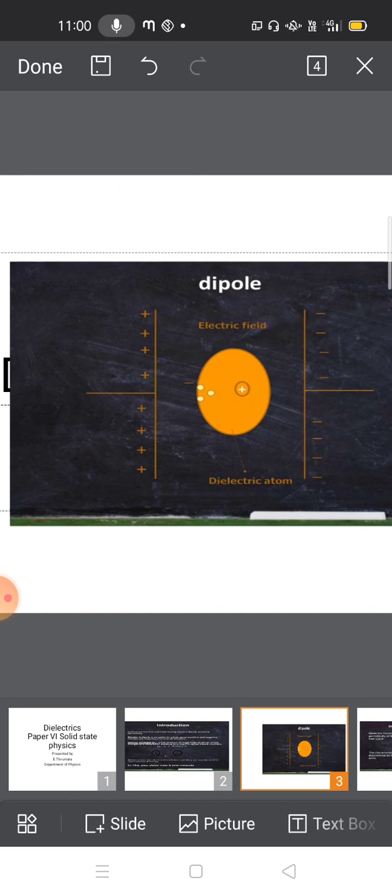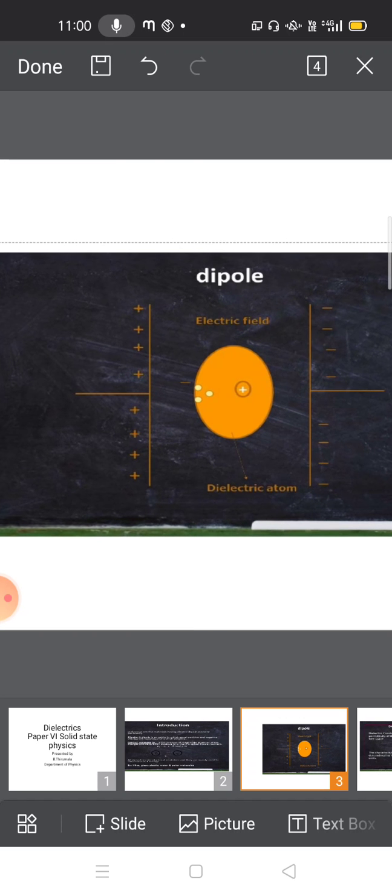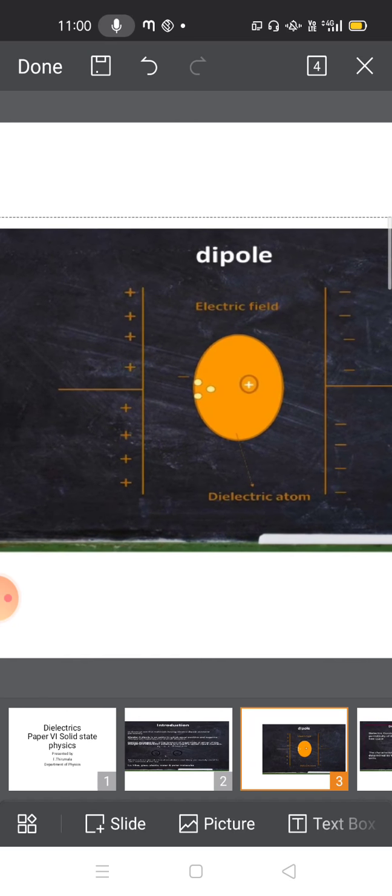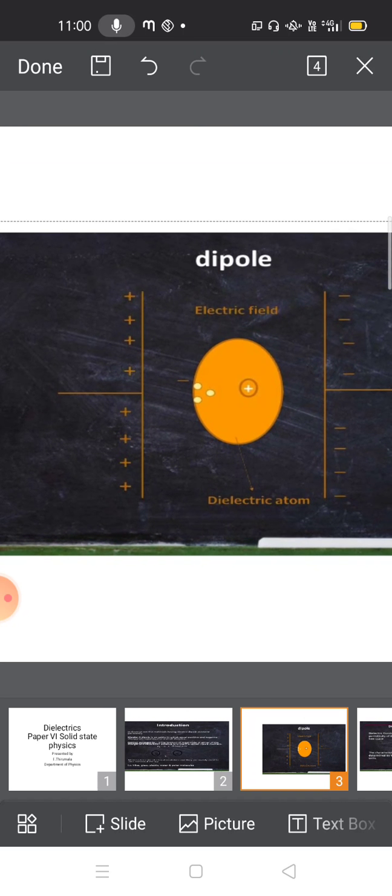Any atom internally has a nucleus containing protons and neutrons, due to which it has a positive charge. Electrons revolve around the nucleus, so the center of the electron cloud and the center of the nucleus coincide when no external electric field is applied.